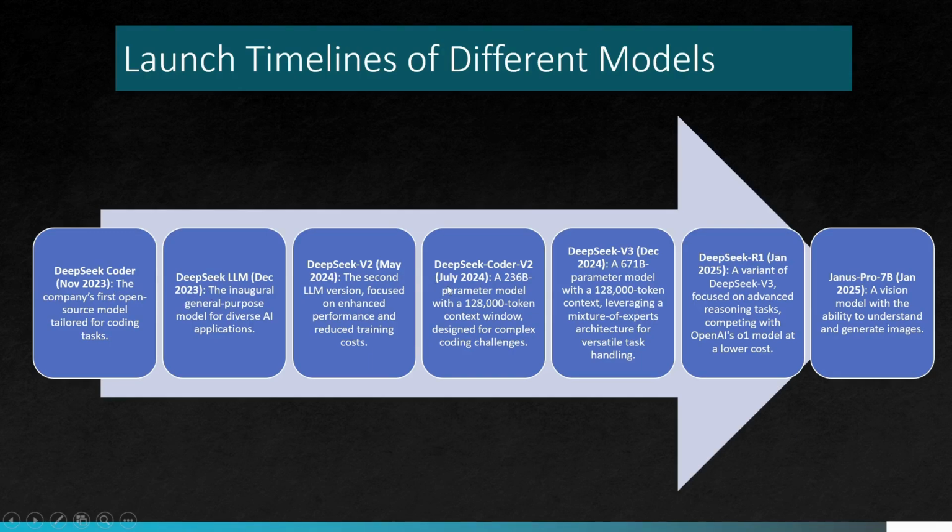So they have launched around 6, 7 models till now, in which DeepSeek R1, which was launched on 20th of January 2025, has created the shockwave because the cost is very low as well as the accuracy is very high.